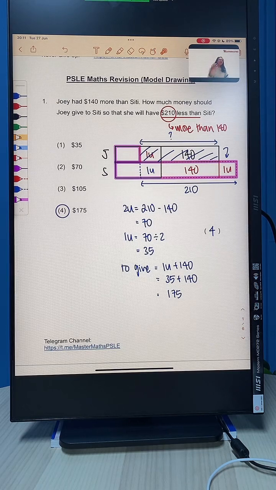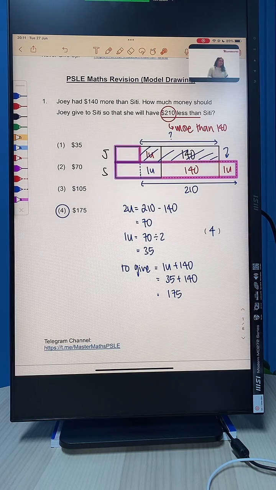And the only option that is more than 140 is number 4. Agree? Even if you really don't know how to do, by logical thinking, you know that it must be more than 140, then your only correct answer is option 4. Clear?